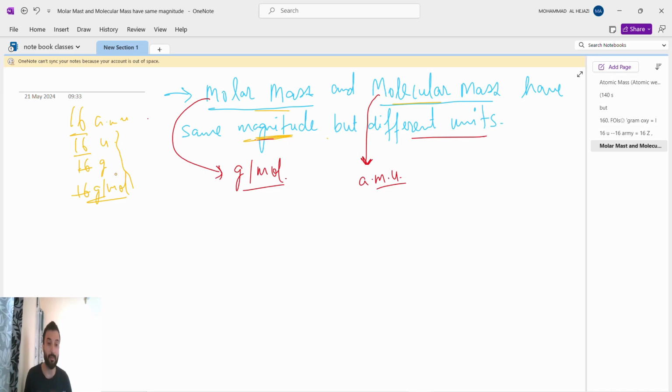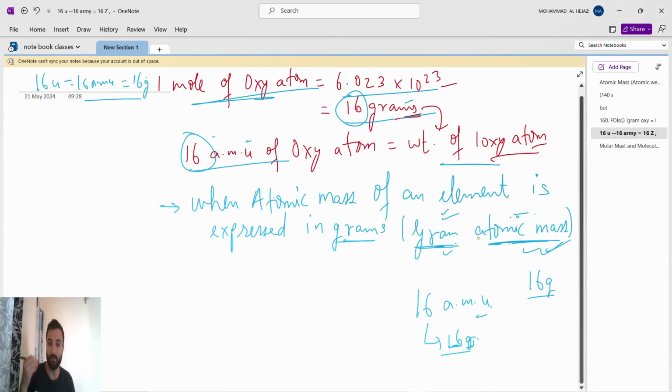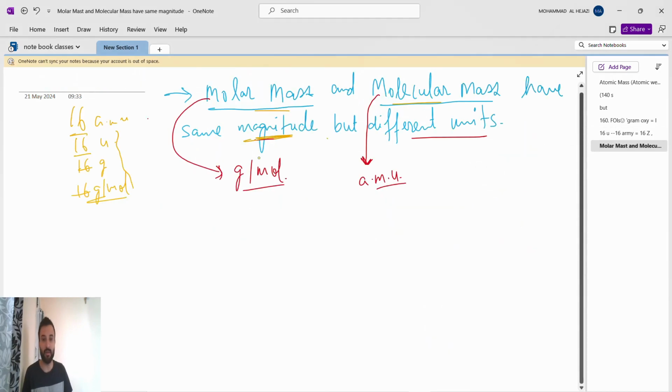Okay, because sometimes the student will write 16 gram for molar mass, 16 gram for molecular mass, and 16 gram for gram atomic mass. No. The magnitude is the same, I accept that the magnitude is 16 only, but for gram atomic mass it is 16 gram, for molar mass gram per mole, for molecular mass AMU. The unit will keep on changing. Okay, understand this.